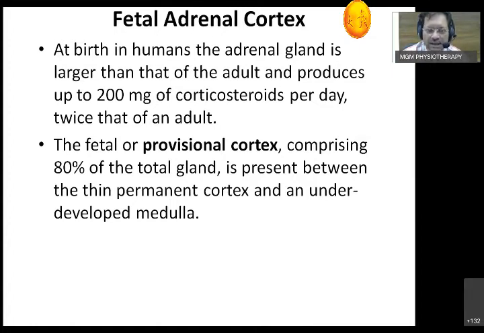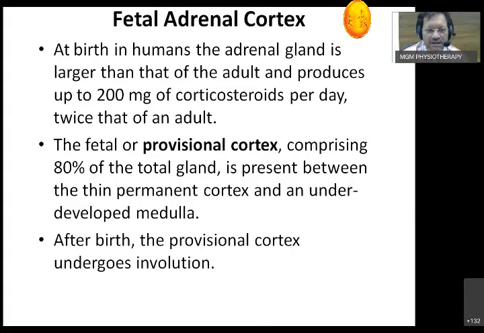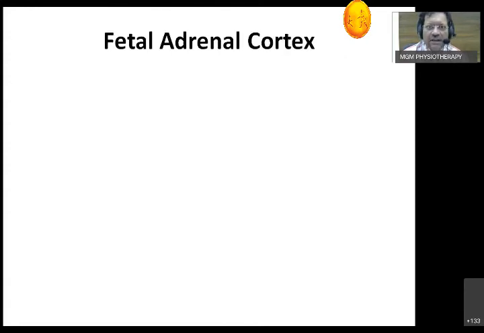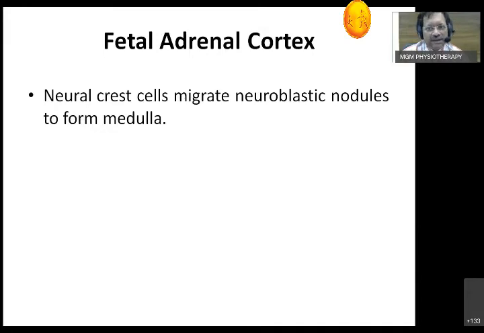So remember that a bunch of neural cells is called the neuroblastic nodule. That can be very well seen in the fetal adrenal cortex. Neuroblasts migrate as neuroblastic nodules and ultimately form the epinephrine and norepinephrine secreting cells of the medulla.